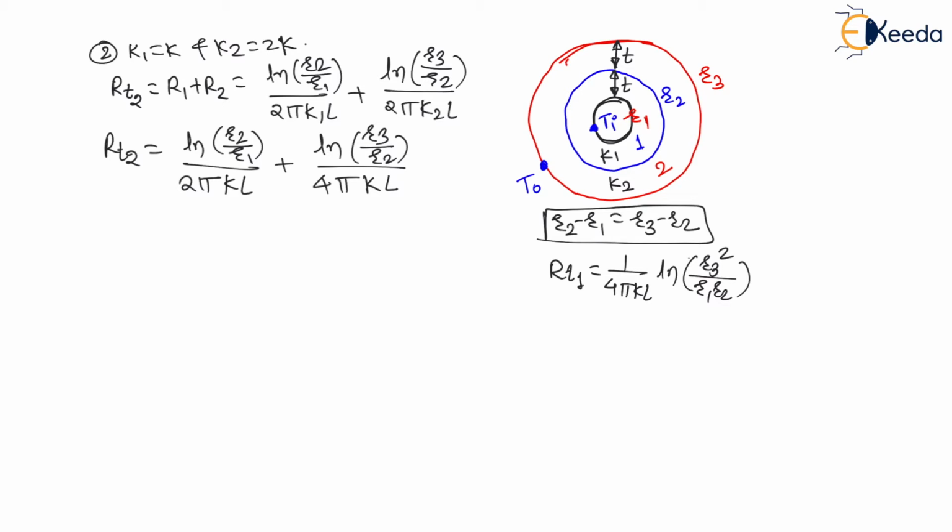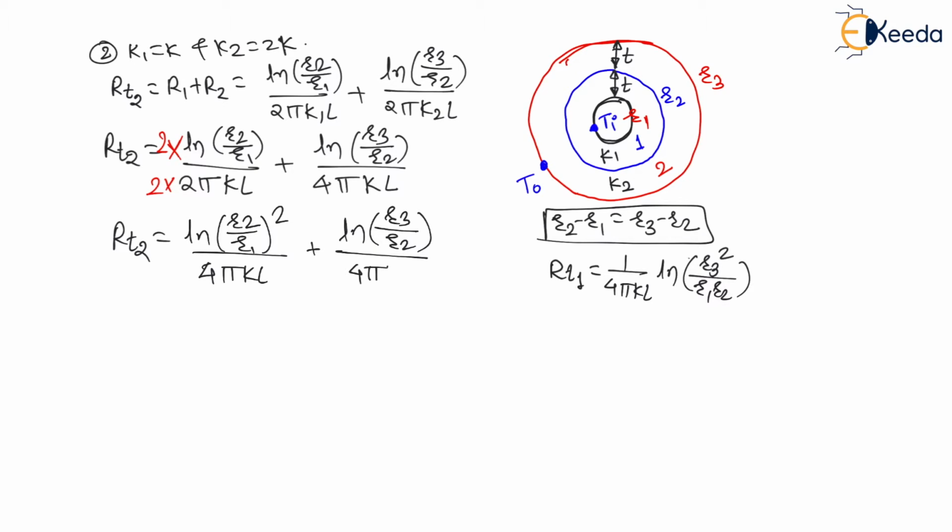Right. Again, my dear students, here for the first term, if I multiply with 2 in the denominator, I have to multiply with 2 in the numerator. Therefore, the equation will become R total in the second case. Now this 2 ln of R2 divided by R1, this 2 will go to the power of R2 by R1. This is a log property. Therefore, ln of (R2 divided by R1) whole square divided by 4 pi KL plus ln of R3 divided by R2 divided by 4 pi KL.